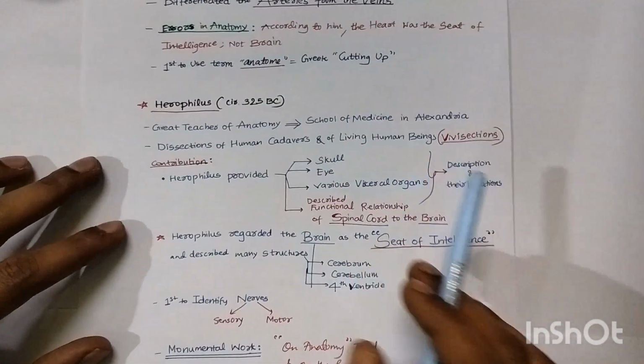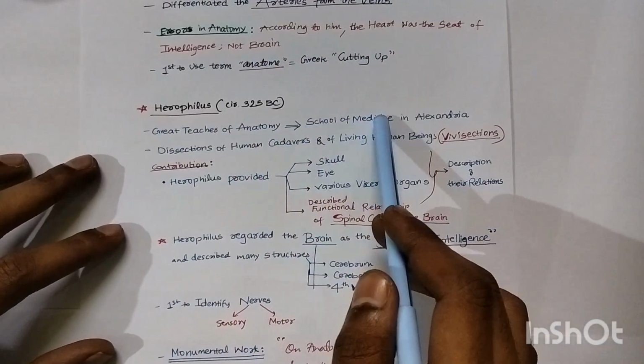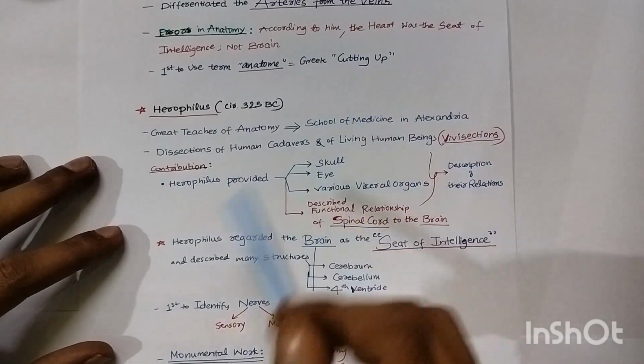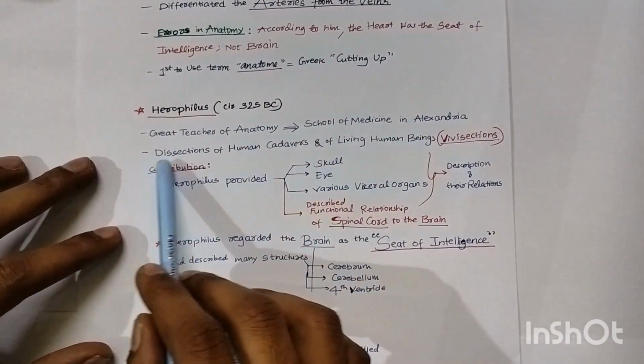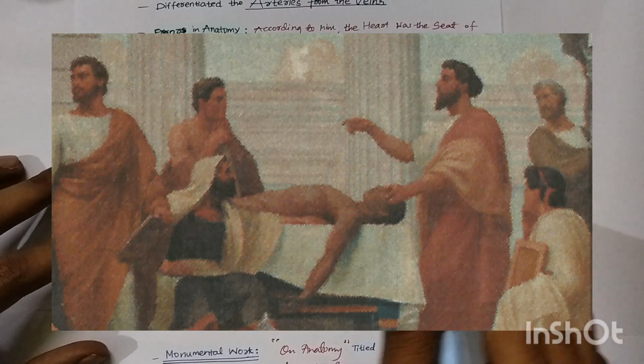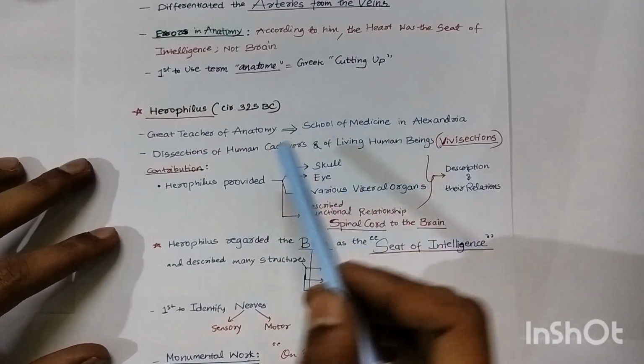Next, Herophilus, a great teacher of anatomy. He taught anatomy in the medical schools of Alexandria. He performed dissections of human cadavers and of living human beings. Vivisections, this is very important, were done by him and taught by him to many.